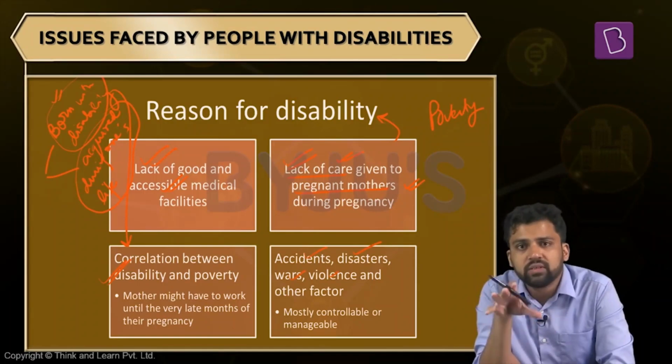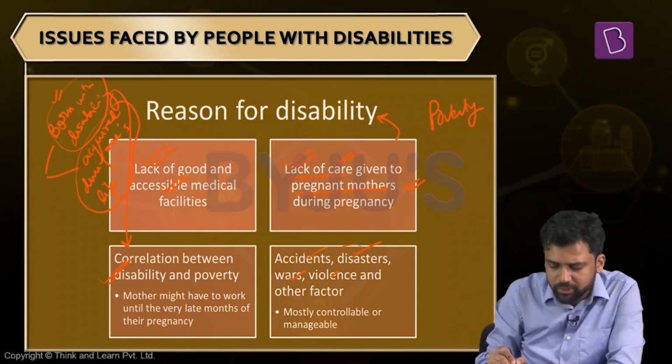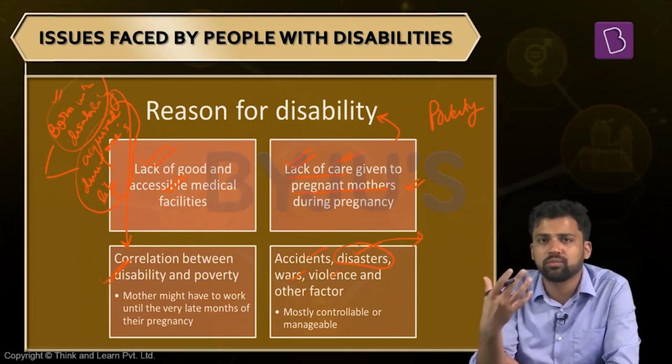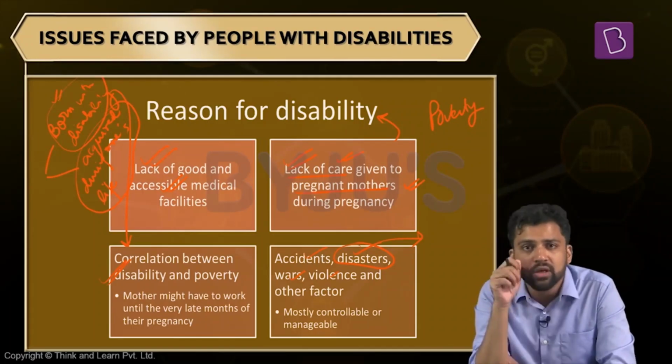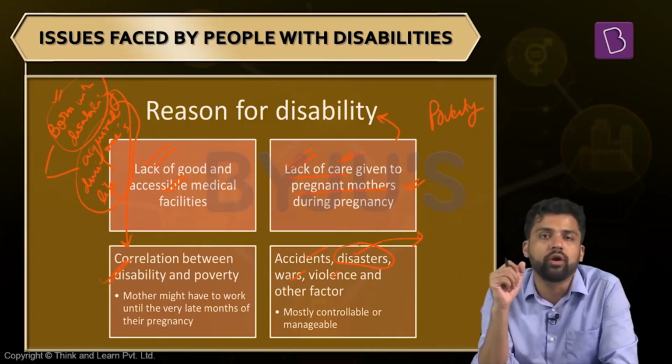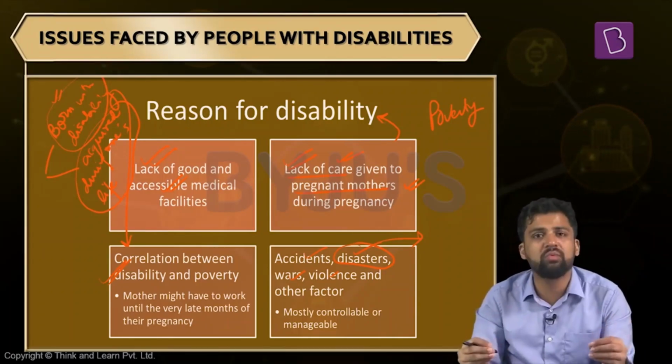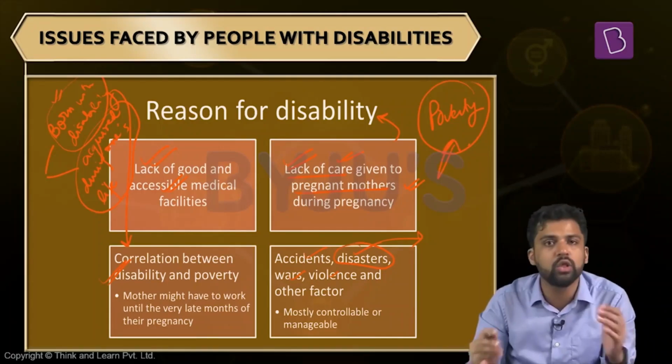See, most of these things can be avoided. A war can be avoided. An accident can be avoided. Possibly a natural calamity cannot be avoided, but it can be managed. In your syllabus also, there is a topic, disaster management. What is disaster management? You are trying to manage disasters. You have different mechanisms for that. So if disaster can be managed, the disability which could have happened because of the disaster could also be avoided. So many of the reasons which lead to disability can be avoided. And the most prominent factor is poverty. If you are tackling poverty, you are addressing disability.